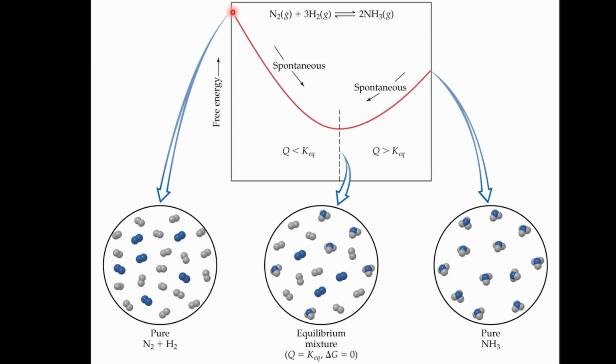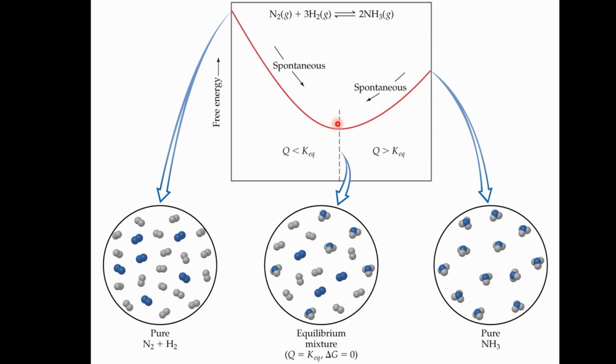What does that mean? Over here, we just have nitrogen and hydrogen, and they'll react and start forming ammonia until we reach this magical position here where this system is at equilibrium. We have some reactants and we have some products. Now this system, where they make this, there's a catalyst, there's a bunch of heat, it's at a high temperature. If you were to just put pure ammonia in there, the reaction's going to move this way and it's going to create some nitrogen gas and some hydrogen gas.